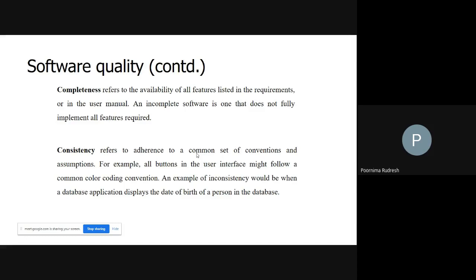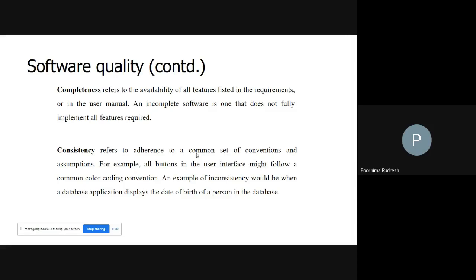Similarly, if you go for a software product, I will take the example of a calculator. That calculator application is available in your mobile, laptop or desktop, right? So what is the purpose of the calculator? By using the calculator, you can perform different mathematical operations: addition, subtraction, multiplication, division, or you can find the square root or the square of a value.